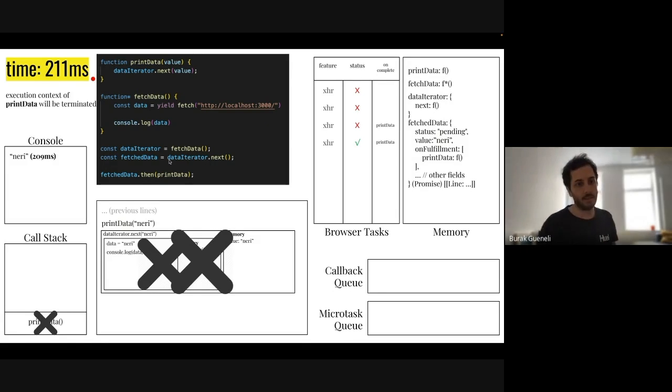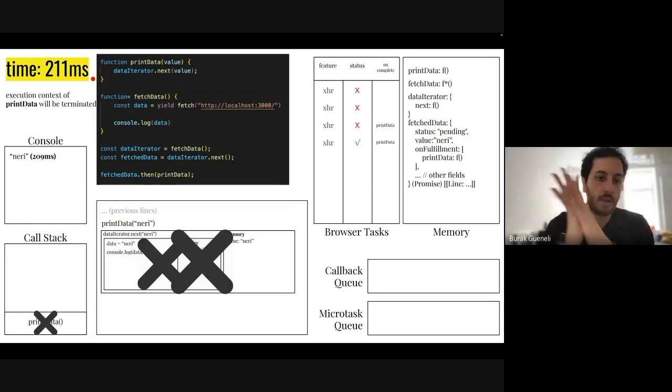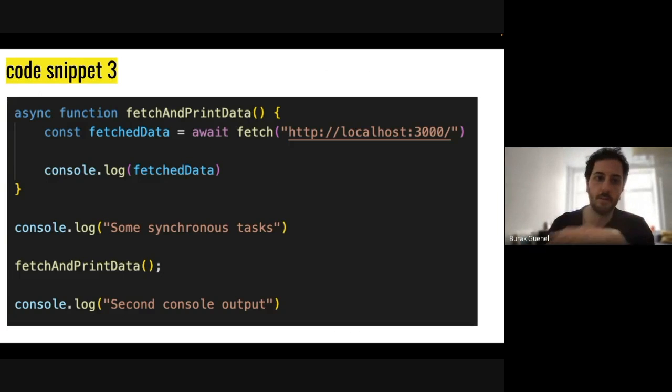So this was the example of generator functions actually. Now we will jump to the async await, which is the latest one, and we will see how things are automatized, happening much more automatically without our touch.